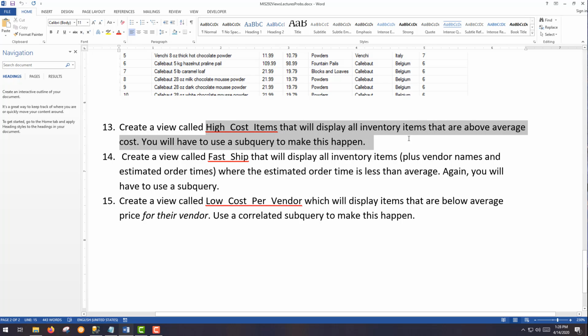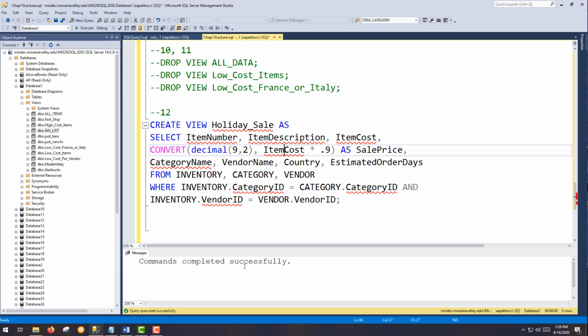Number 13, create a view called high cost items that will display all the inventory items that are above average cost. You will have to use a subquery. So finally, we have a subquery problem. So let's recap the subquery technique. This is actually kind of a simple one. And let me comment this one out.